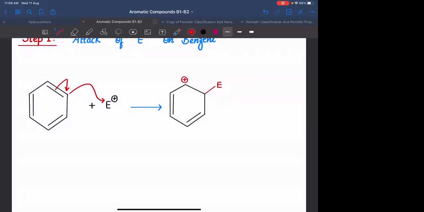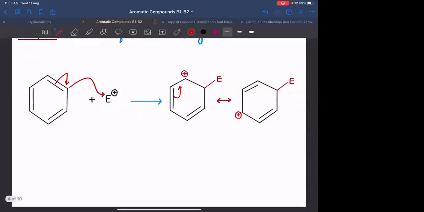It can happen, right? This can go here, which will lead to formation of the pi bond here and the positive charge must be placed here. Agreed? Can we have another resonating structure? This pi bond can come here.